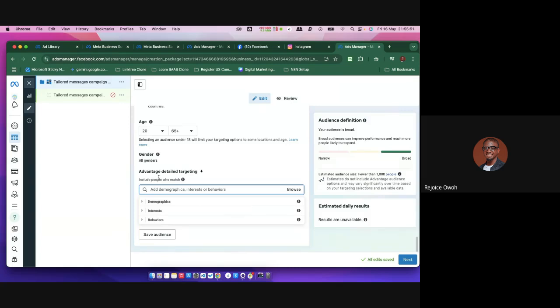Now, guys, watch this. Advantage detailed targeting. Now, this class is meant to end in the next 5 minutes, but I'm going to urge you guys, or I'm going to beg you, to give me a few more minutes to wrap this up, because if we don't wrap this up, you may not actually understand how it works. Do I get permission on that? Just a few more minutes, like 15 minutes or so. Yes, sir. But peradventure you're feeling sleepy, you can just go and sleep, and we'll send you the recordings later. Yes, sir. All right.